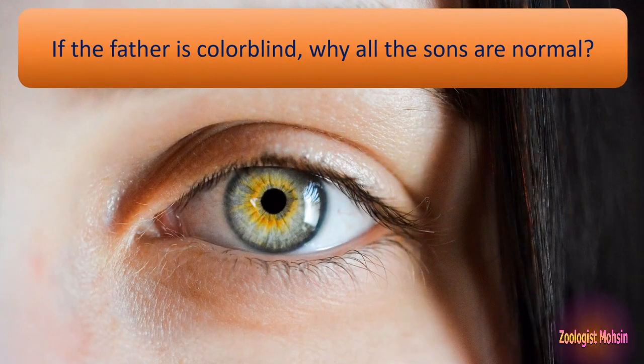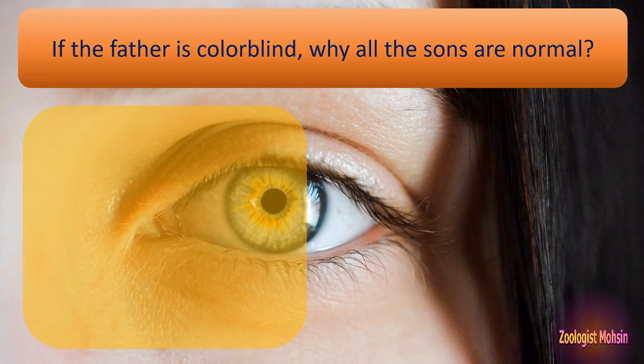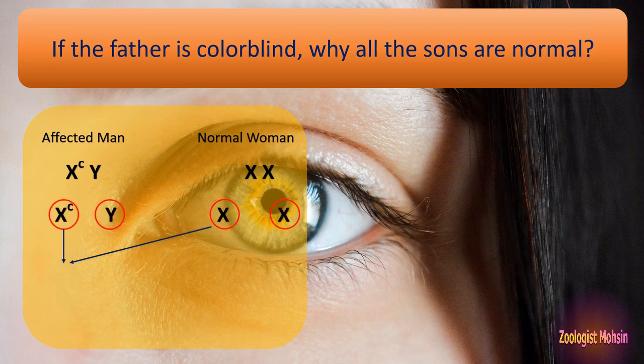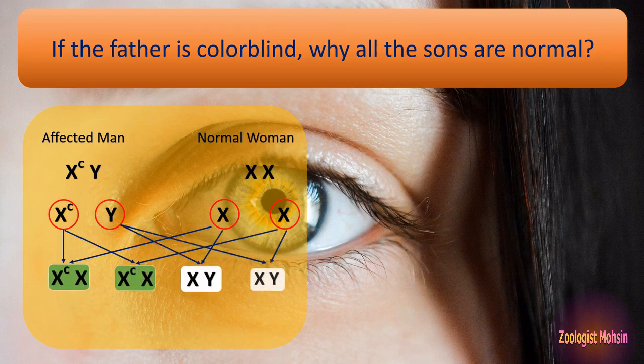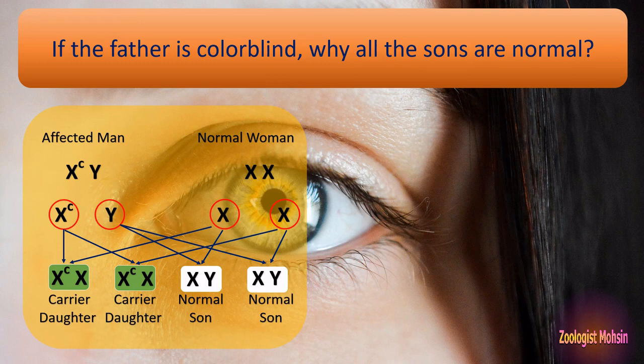Similarly, another question. If the father is colorblind, why are all the sons normal? That is a very important and most asked question. So let's solve this in the same method. Here is the genotype of the affected man and normal woman. They will form gametes, and the gametes may fertilize any one of their counterparts in the opposite sex. So here is the genotype, and in the phenotype, all the daughters are carriers while all the sons are normal. And we have to answer why all the sons are normal.